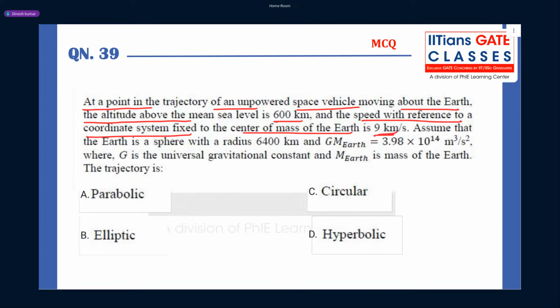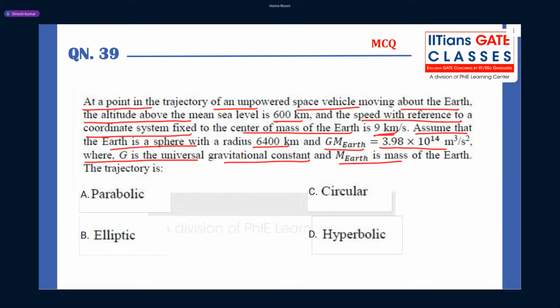Assume that the Earth is a sphere with a radius of 6400 kilometer, and GM is 3.98 into 10 to the power 14 meter cube per second square, where G is the universal gravitational constant and M is Earth mass.